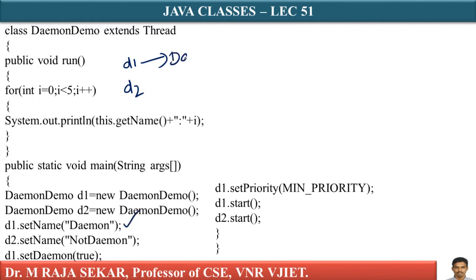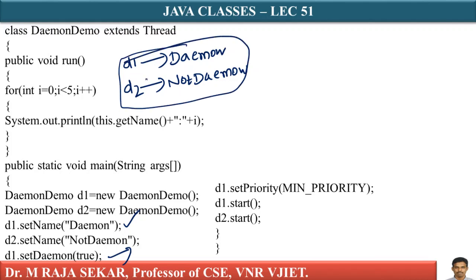What is the meaning? Daemon. This is my first thread name. d2.setName means I can say it is not daemon. It's not daemon thread. d1.setName is daemon. Yes, because of this particular method, just here I am giving names.